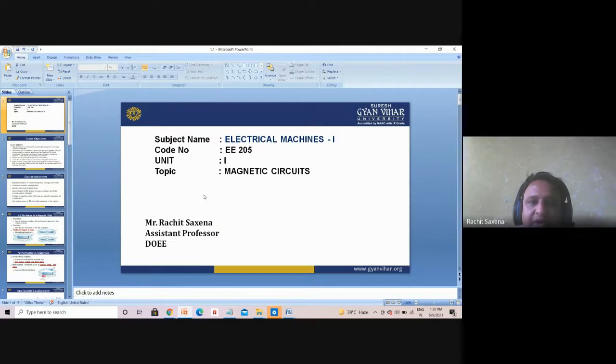Electrical Machine 1 is an important subject of electrical engineering after the power system. So we can say the two main subjects are power system and electrical machine. First of all, what we are going to study is Electrical Machine 1. Electrical machines is basically one whole subject, but we categorize it into two parts. One part totally deals with the DC.